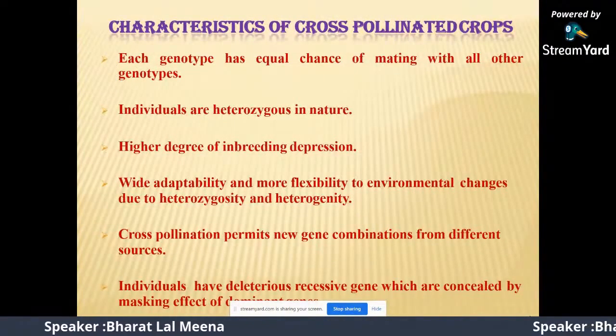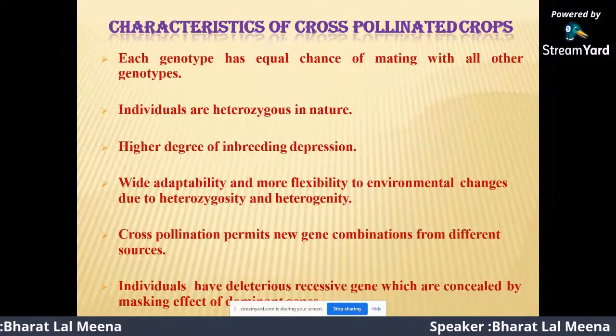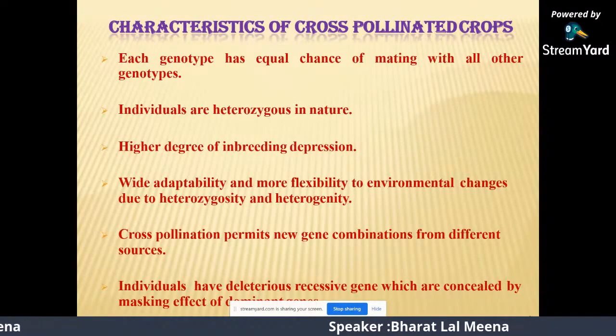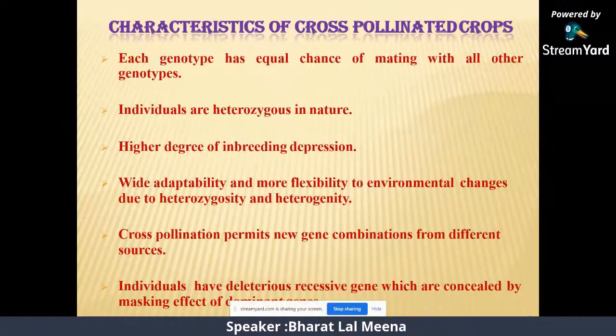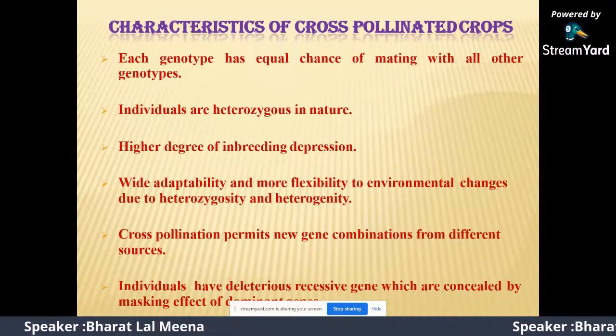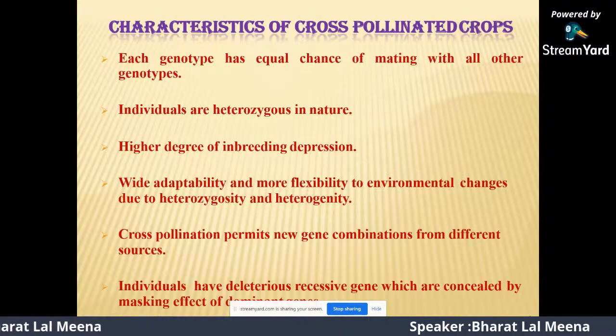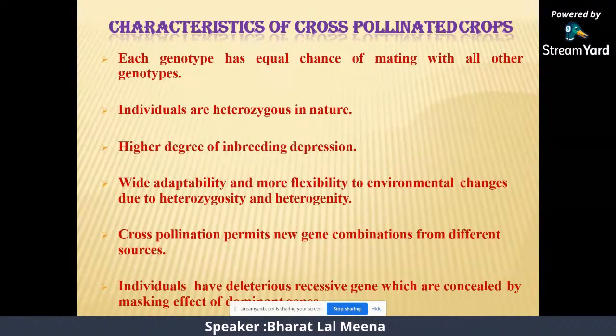The characteristics of cross-pollinated crops: each genotype has an equal chance of mating with all other genotypes. Individuals are heterozygous in nature and show a high degree of inbreeding depression.